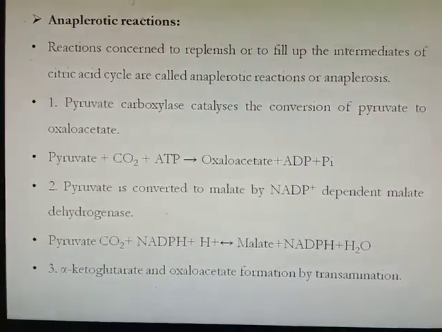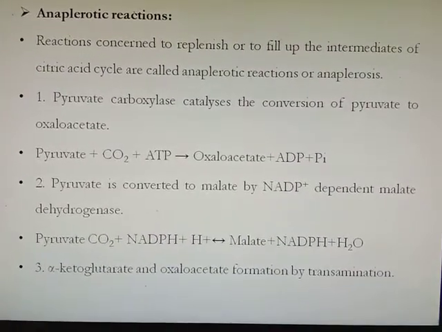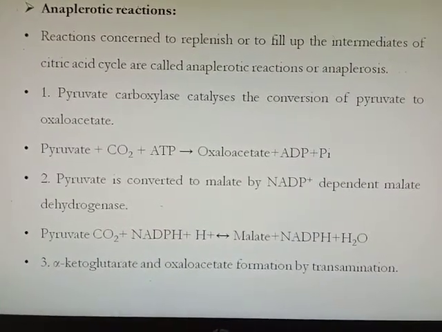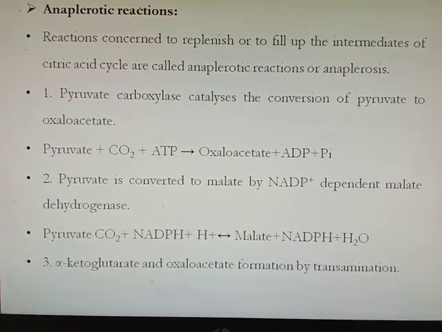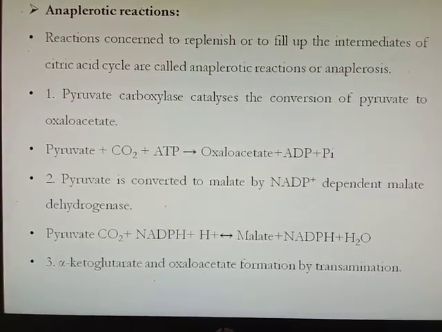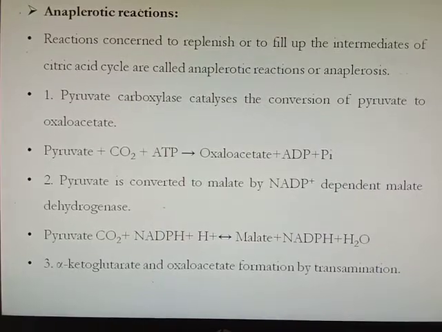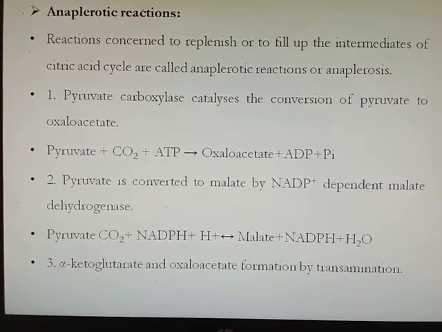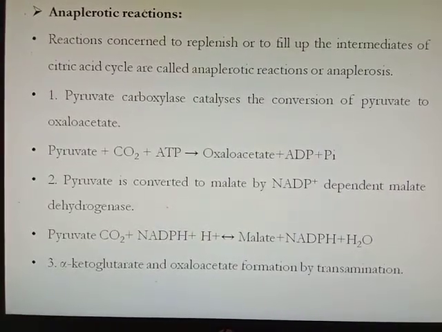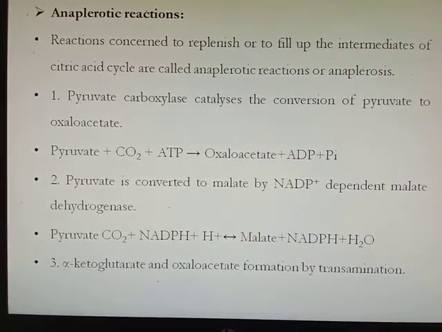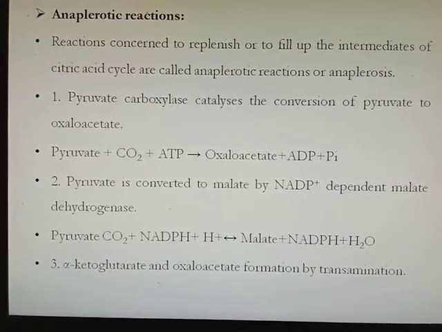Then anaplerotic reactions. So what is meant by anaplerotic reaction? The reactions which replenish or fill up the intermediates of citric acid cycle are called anaplerotic reactions or anaplerosis. Means the reaction which forms a particular intermediate which is required in citric acid cycle.